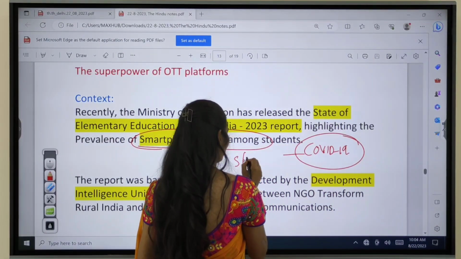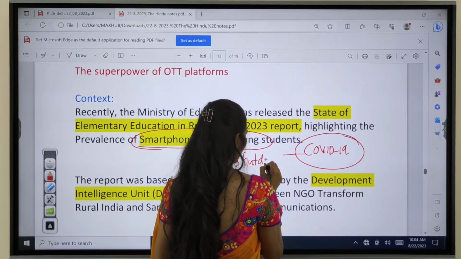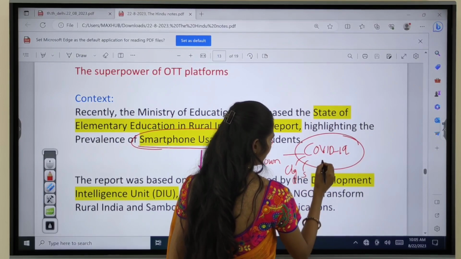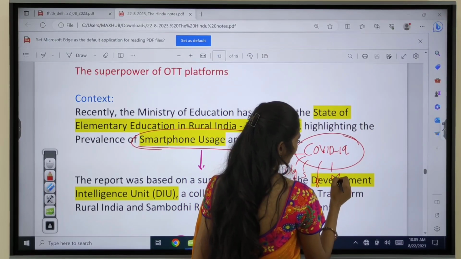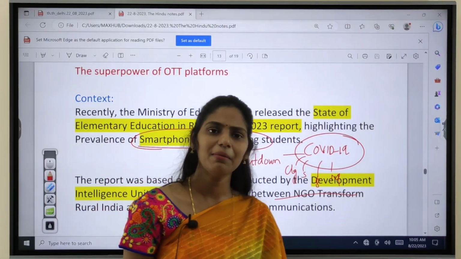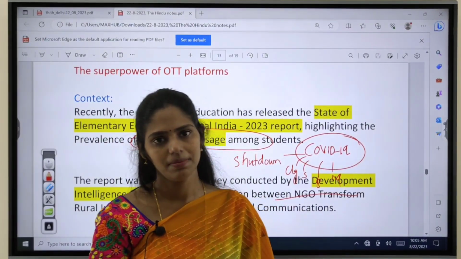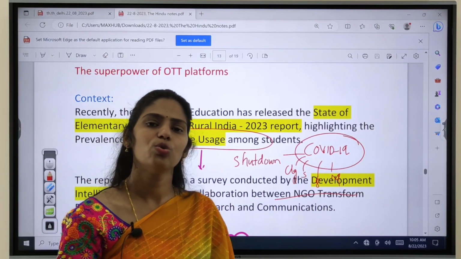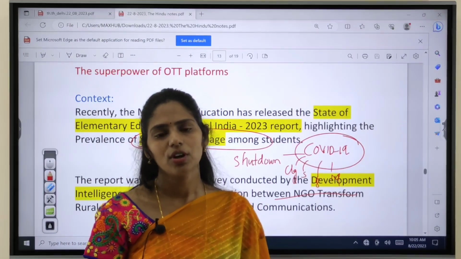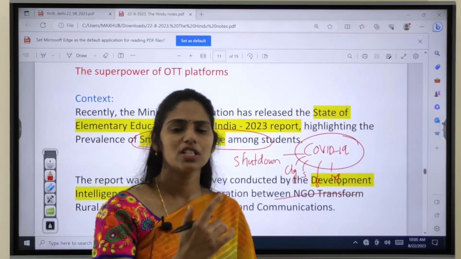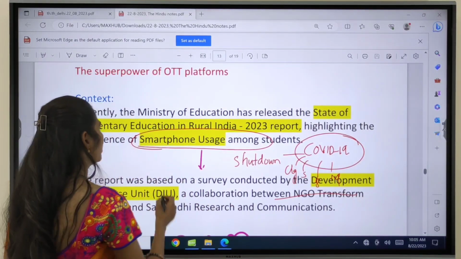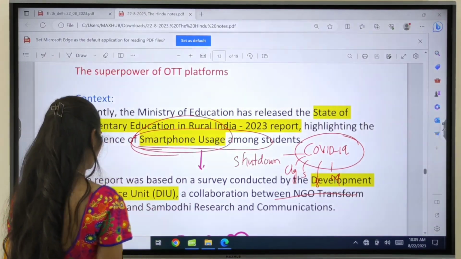Because of the nationwide shutdown, colleges, schools, shops, malls, everything had been shut down, right? At that time, we came up with increased use of digital platforms, and many schools and colleges went for teaching classes online. Because of that, there was an increased demand for smartphones, laptops and tablets. So this report is talking about smartphone usage.